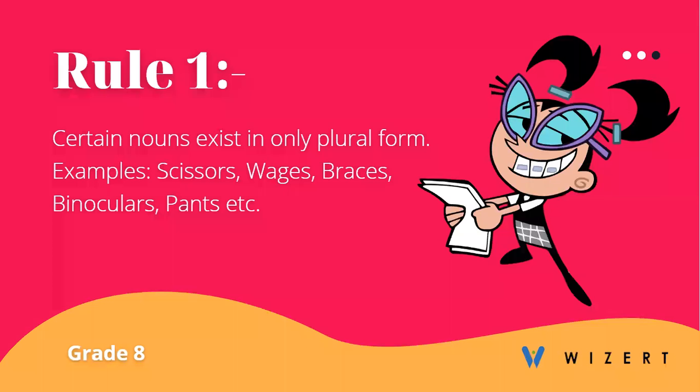Rule 1. Certain nouns exist in only plural form. Examples: scissors, wages, braces, binoculars, pants, etc. This means that we always have to use a plural verb whenever we are using such words as subjects in a sentence.